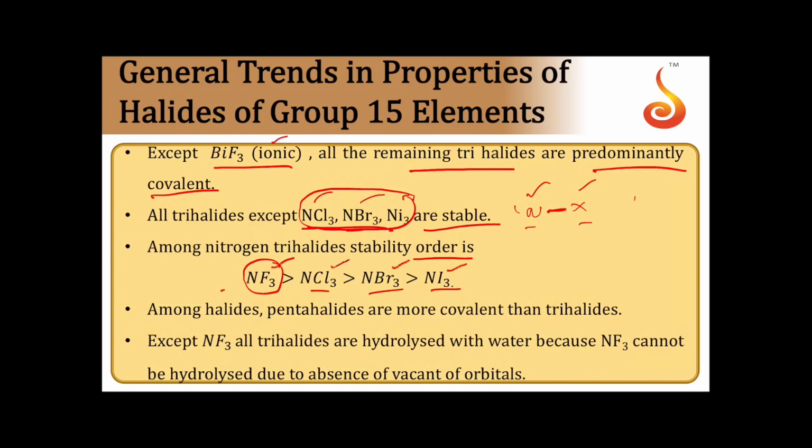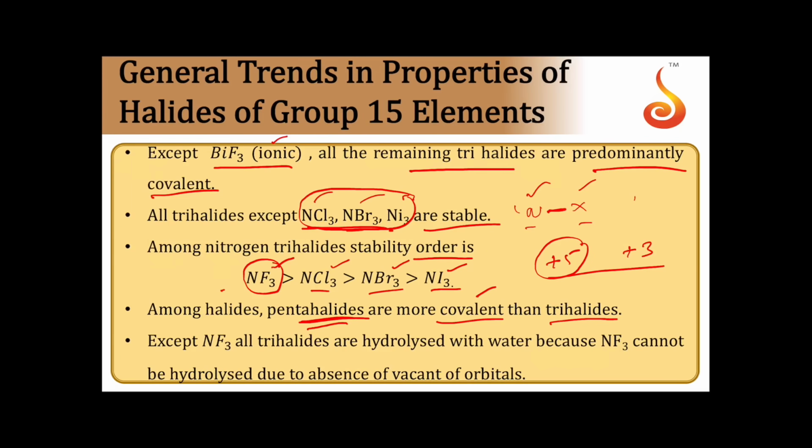Among the halides, pentahalides are more covalent when compared to trihalides. Penta means they have a plus 5 oxidation state, and tri will have a plus 3 oxidation state. Fajan's rule states that if you have a higher oxidation state like plus 5, they are going to have more covalent character. So pentahalides have more covalent character, a direct consequence of Fajan's rules.